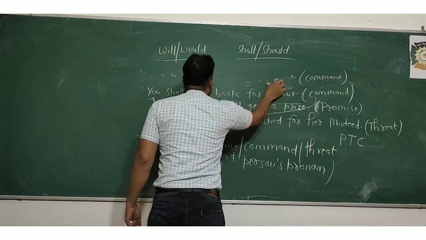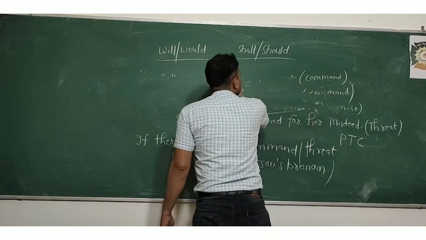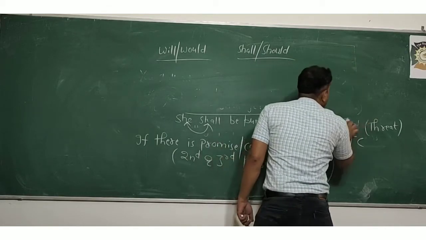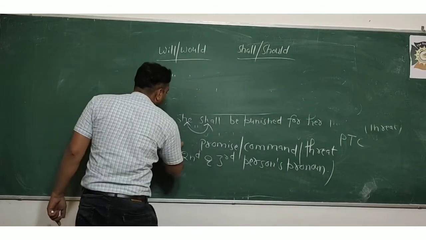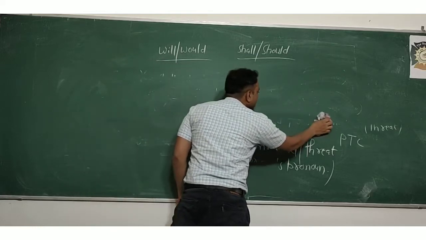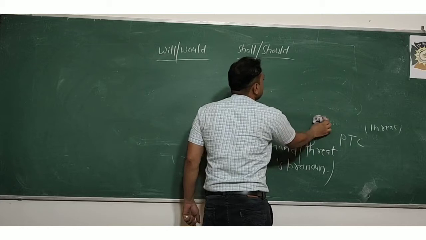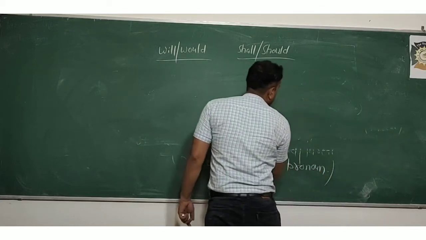Rule of will. Then I will discuss with you should and would. So the next rule is of will, and as you all know, will is also used as a helping verb with second and third persons pronoun. You have read it in your previous classes, in 7th and 6th class also.